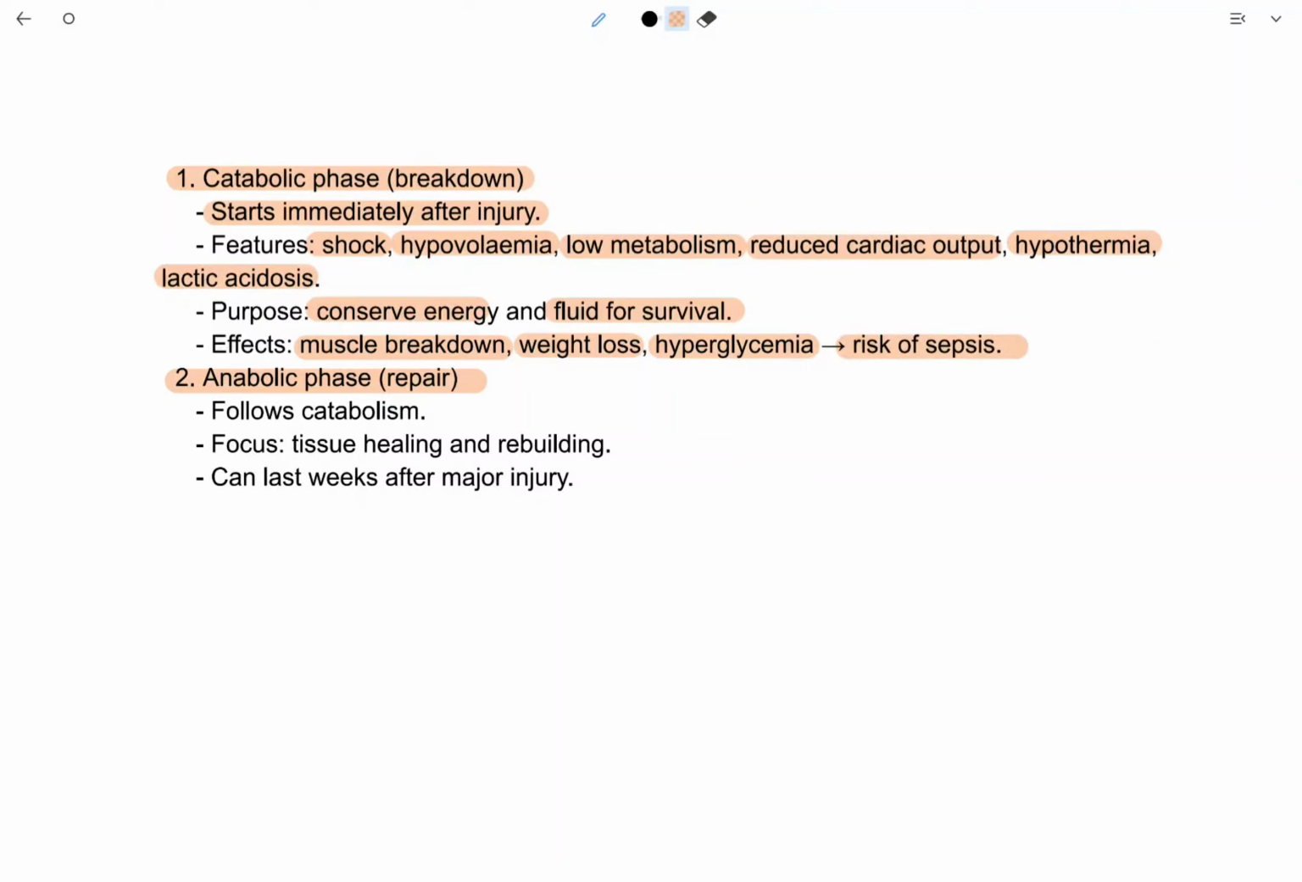What is sepsis? Sepsis is a response of the body against infection. Second is the anabolic phase, also known as the repair phase. It follows catabolism. So after catabolism, anabolism or the repair process takes place. Focus: tissue healing and rebuilding. It heals and rebuilds tissue. After major injury or trauma, this anabolic phase can last for weeks, and it repairs and heals tissues after injury.